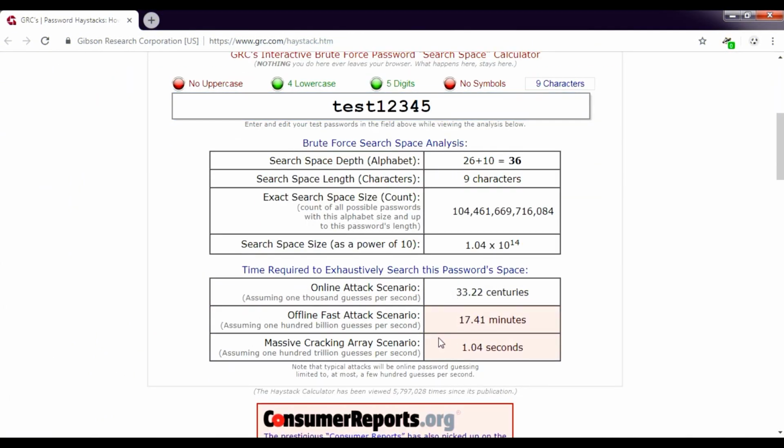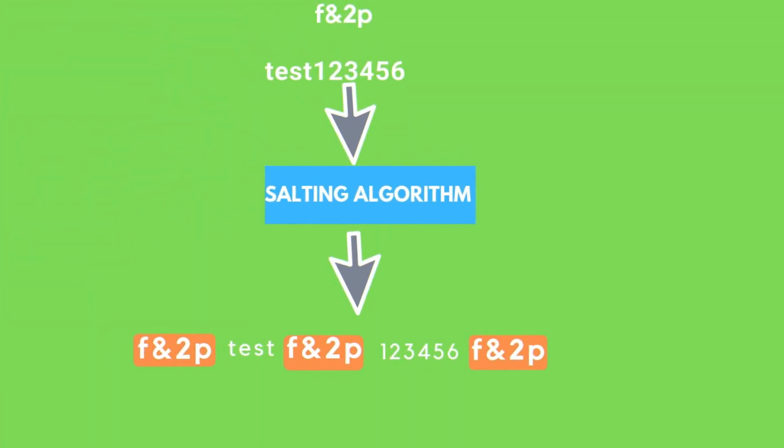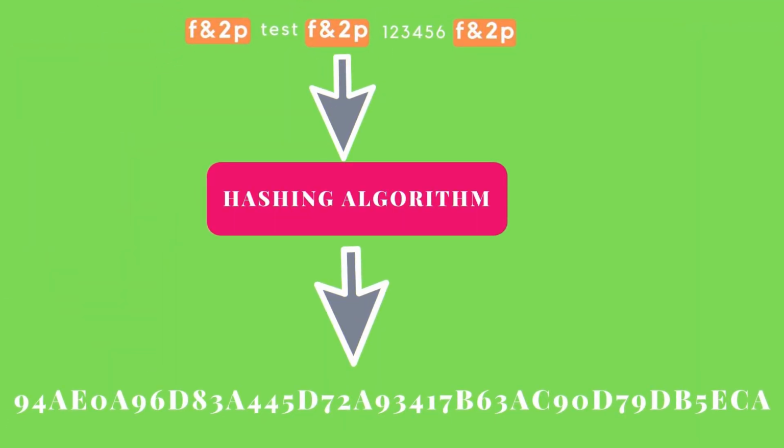A new technique called salting was introduced by security analysts to give hackers a hard time in cracking passwords. In this technique, a specific combination of characters is inserted at specific positions of the plain text password before hashing. Every company has its own salting algorithm, and they don't make their salting algorithm public. For example, let's say Facebook's salting algorithm inserts the string f&p at the beginning, after the third character, and at the end of the plain text password. After salting the password, the salted password is then hashed by a hashing algorithm.